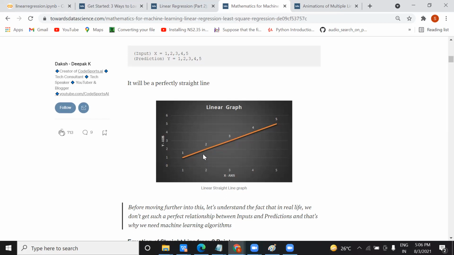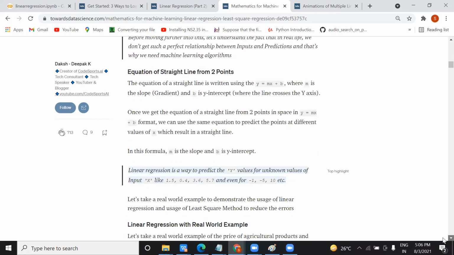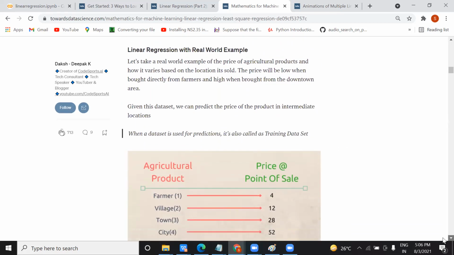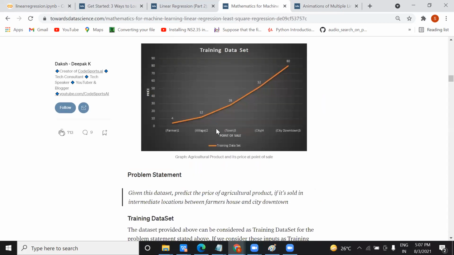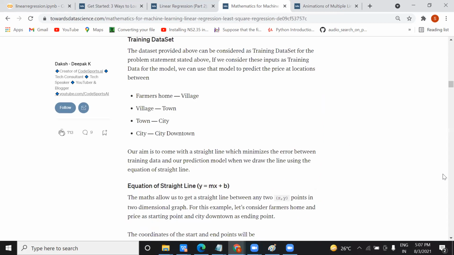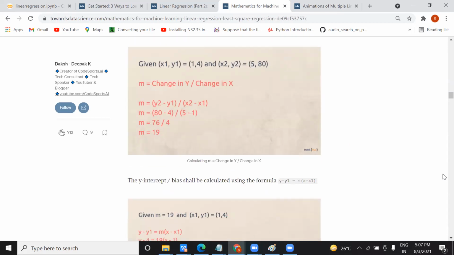So it is a perfectly straight line, a linear relationship between the X and Y axis, right? And here, the agriculture product price of the sale. When you train it, as the new data comes, this graph may change, this line may change as the new data comes. So it depends on the new data and your data set, right?